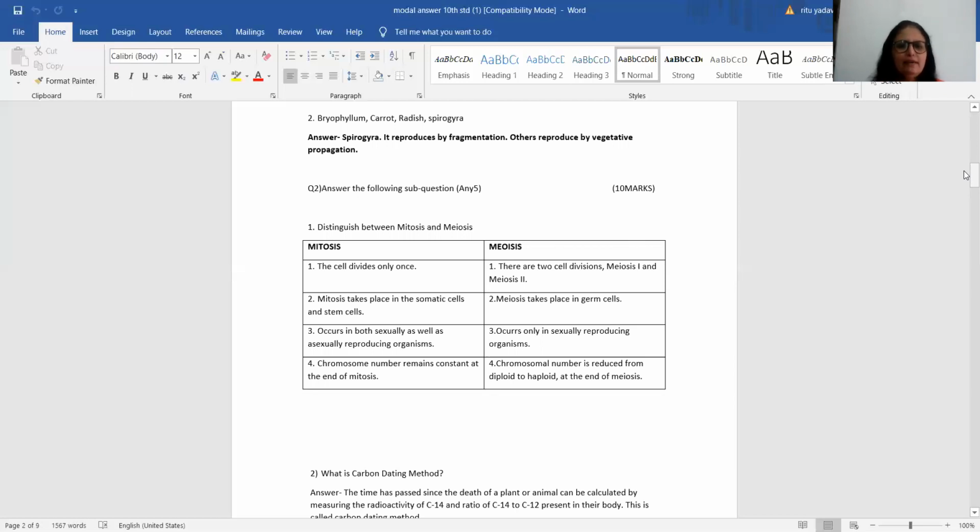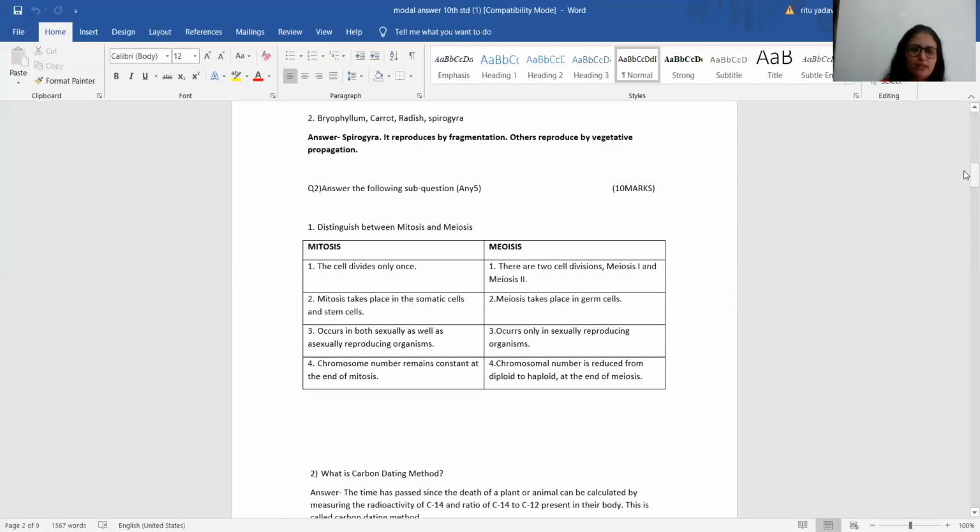Mitosis. The cell divides only once, which means there is no mitosis 1 and mitosis 2. Meiosis, there are 2 cell divisions, meiosis 1 and meiosis 2. Second point, in mitosis, it takes place in the somatic cells and the stem cells. Yes, students, these are the very key keywords in the answer. Second, meiosis takes place in germ cells.